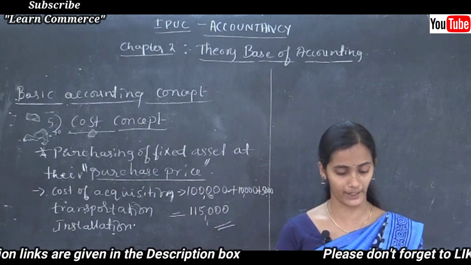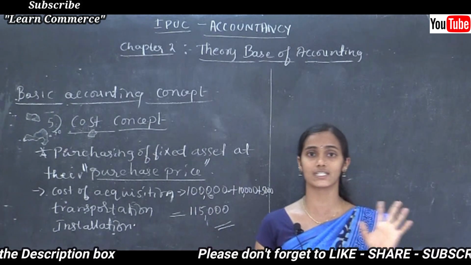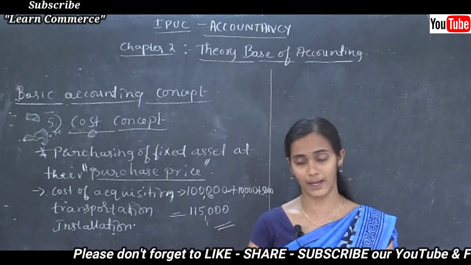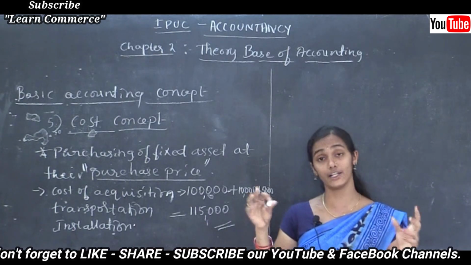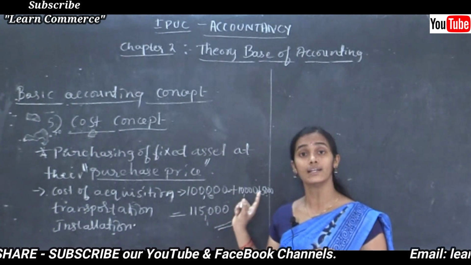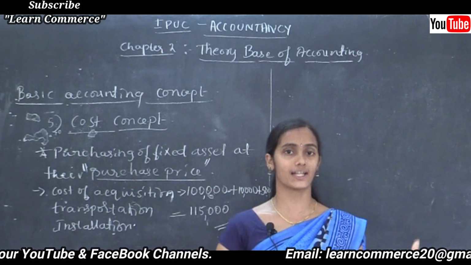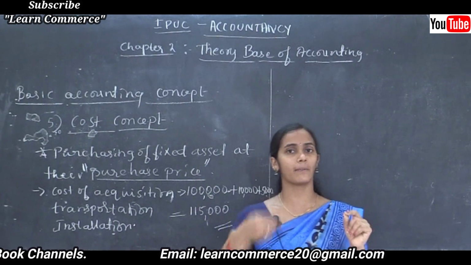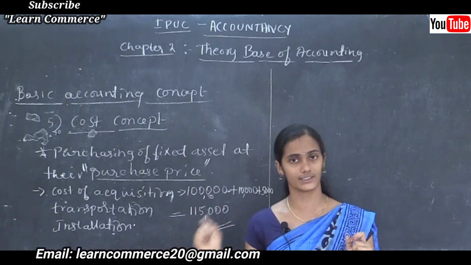Say for example, if a building is purchased by the organization for rupees 10 lakh by paying cash, you should record that fixed asset at 10 lakh only. Maybe the market value, with the booming real estate at that time, is 15 lakh, but you should record in the books of accounts 10 lakh only.